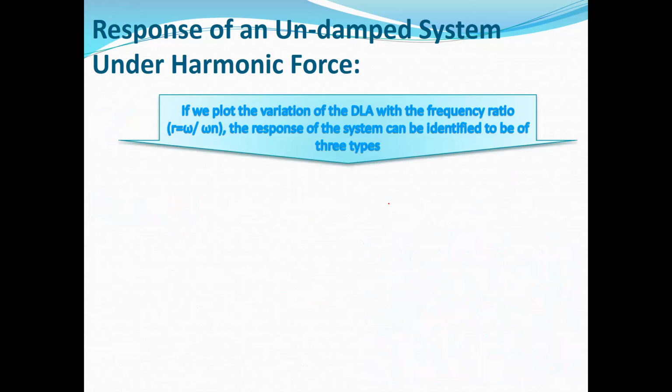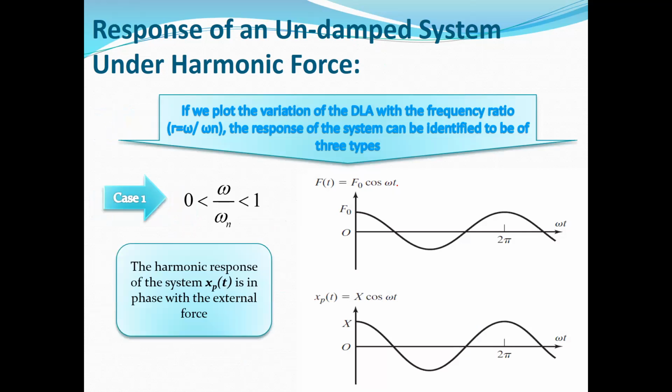So if we plot the variation of the DLA or magnification factor with the frequency ratio, which, as I told you, is the ratio of omega to omega n, where omega is the frequency of excitation and omega n is the natural frequency of the system, the response of the system can be identified to be of 3 types. The first case is when the frequency ratio is between 0 and 1, less than 1 and more than 0.